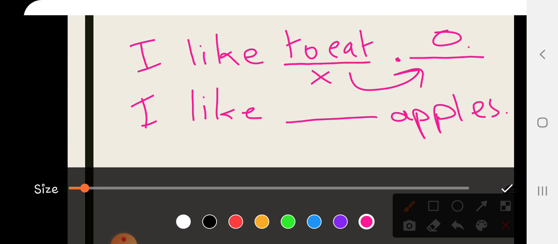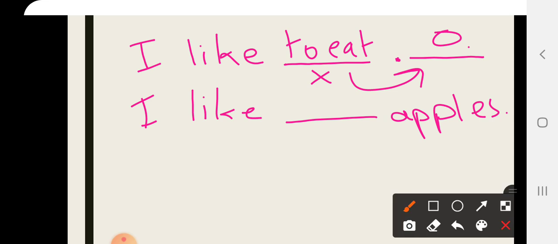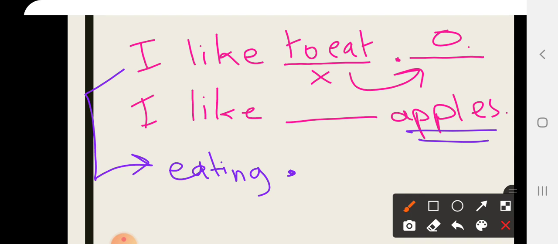That's why we have to use the gerund: I like eating. Full stop. While in the other example, I can use both eating or to eat, and both are correct.